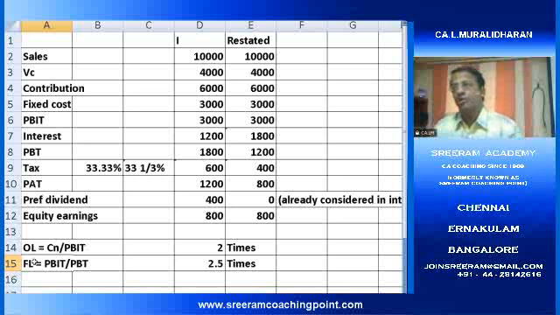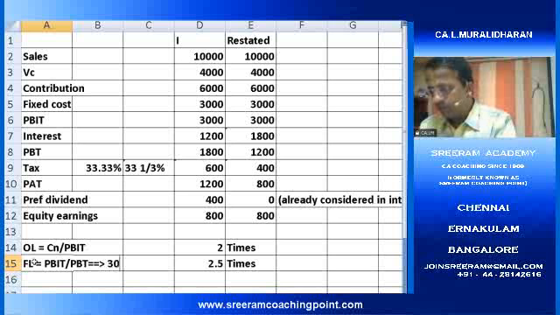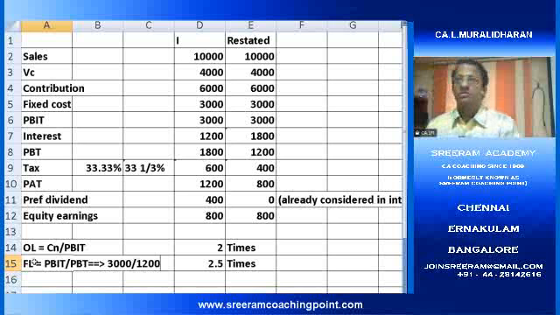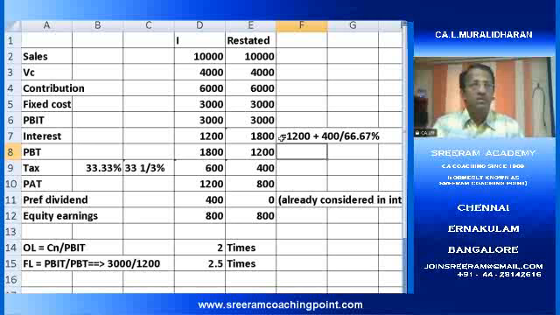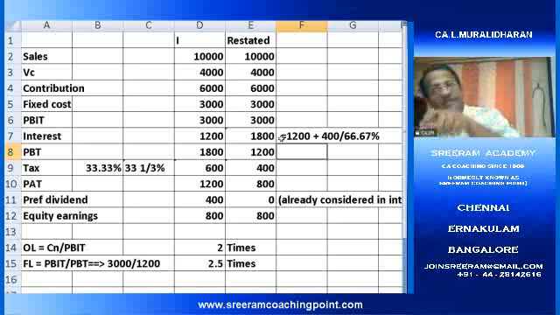This is a point I wanted to tell you. So now what will we do? It is 3,000 divided by 1,200. If stated in a particular way, this 1,800 should be taken as 1,200 plus 400 divided by 66.67%. Is that clear? If it is stated, you restate and then work out the operating and financial leverage.